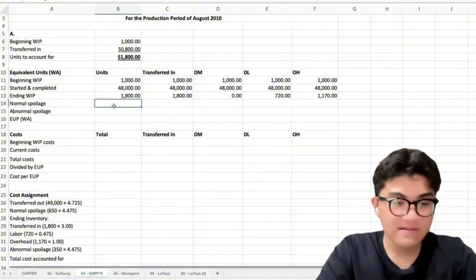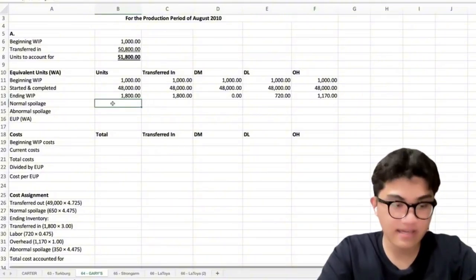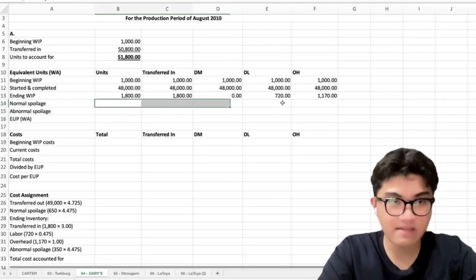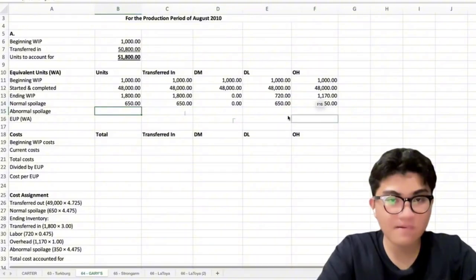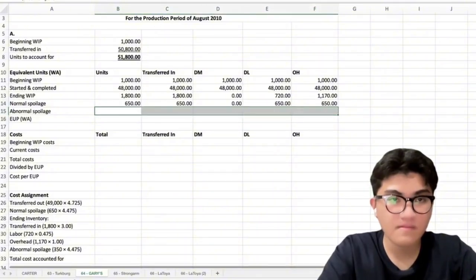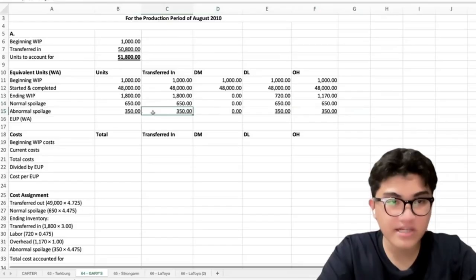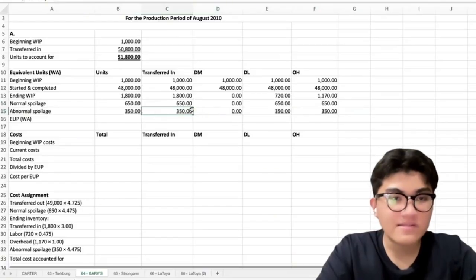Okay, so normal spoilage is 650 units. Okay, and abnormal spoilage is 350.